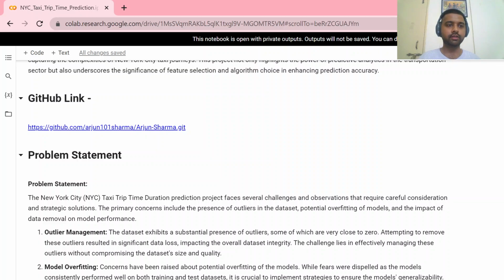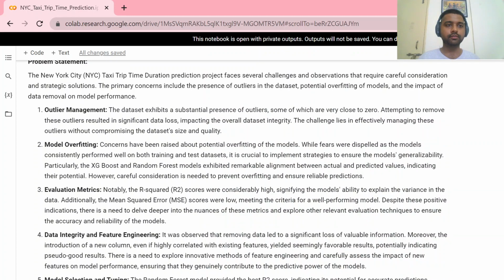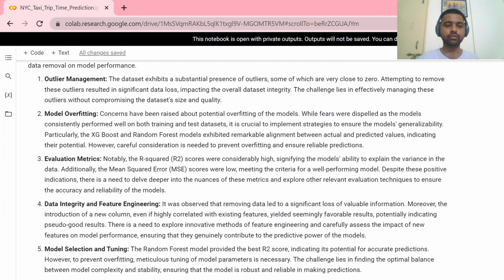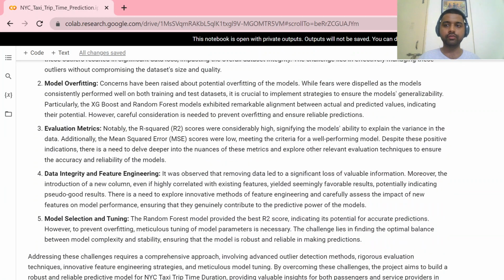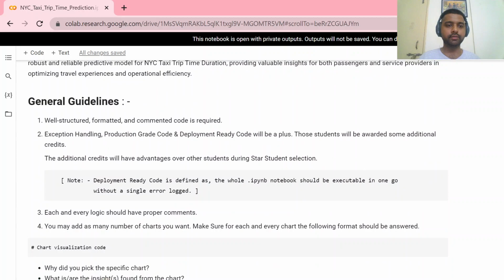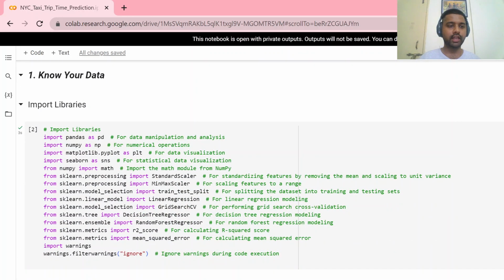Here is our GitHub link, and here is our problem statement, in which we have to predict the trip duration. We try to get the best machine learning algorithm for our data set, which will give the best prediction of our trip duration. So let us begin. Here we import the libraries.